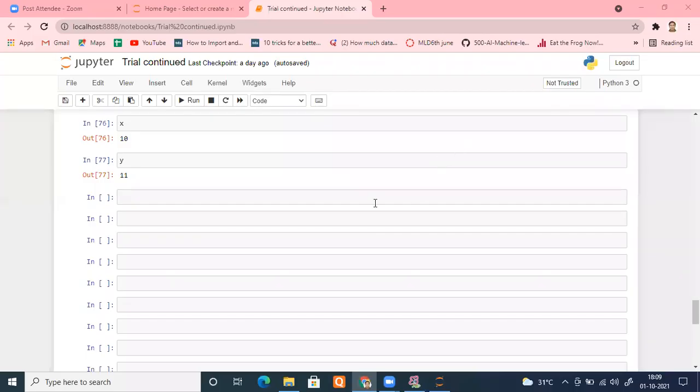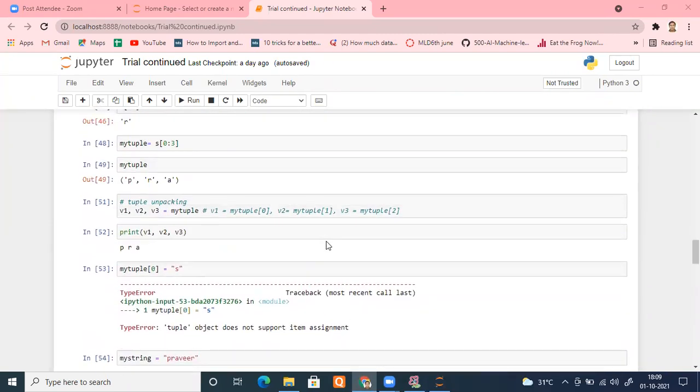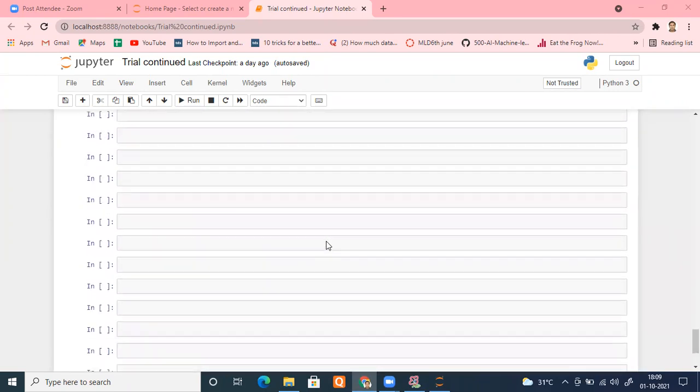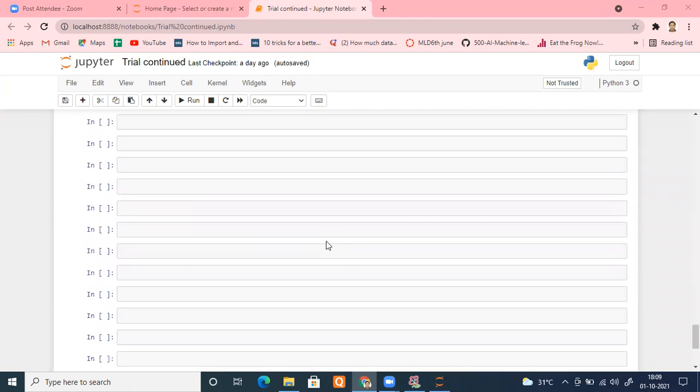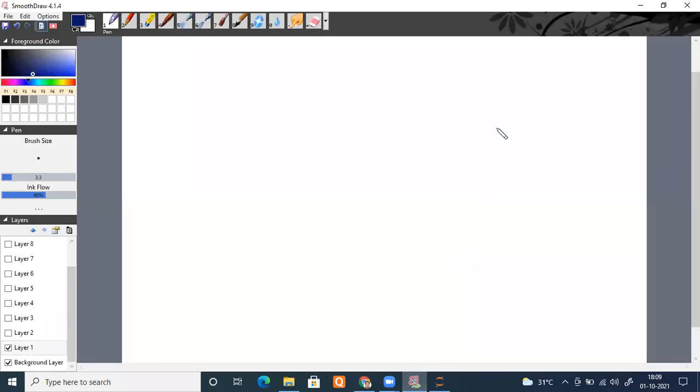Okay, so in the last class, I think we completed the list and we also completed tuple as well. So let's move ahead to one more thing. Our next topic today is sets. This next data structure is known as a set.